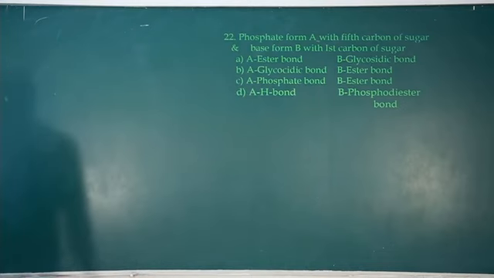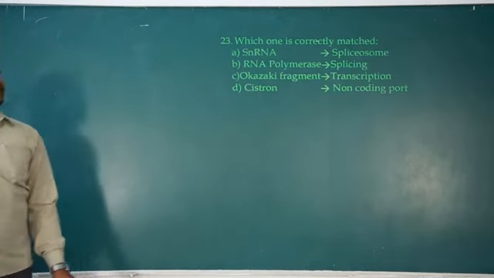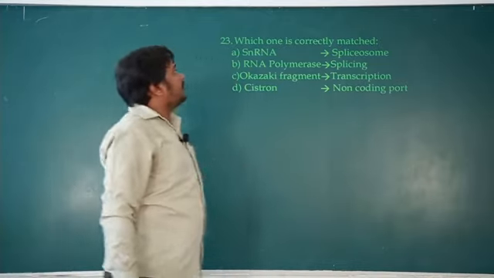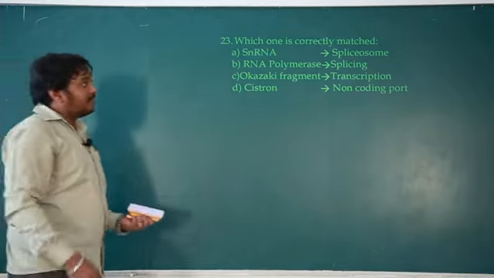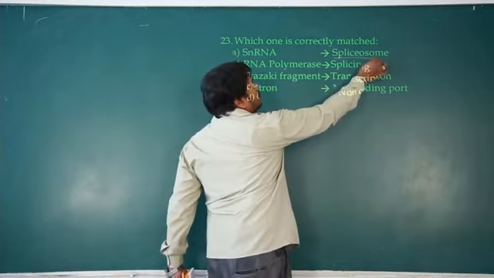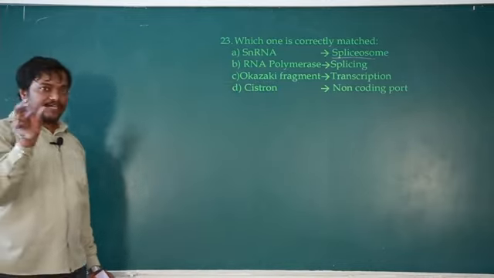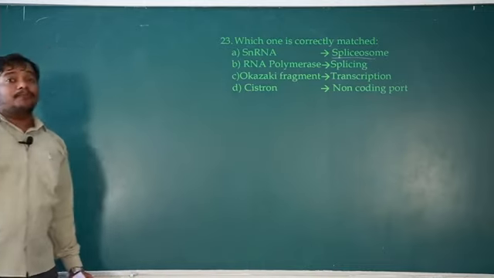Okay, question number 23. So let's see question number 23. Which one is correctly matched? snRNA, small nuclear RNA, is a part of the spliceosome. So the spliceosome is a complex which is essential for removal of introns and joining of exons. So in the spliceosome, small nuclear RNA and some proteins are there.